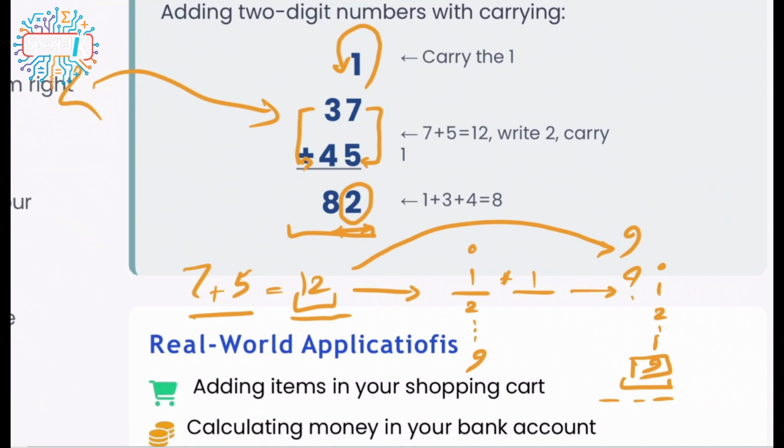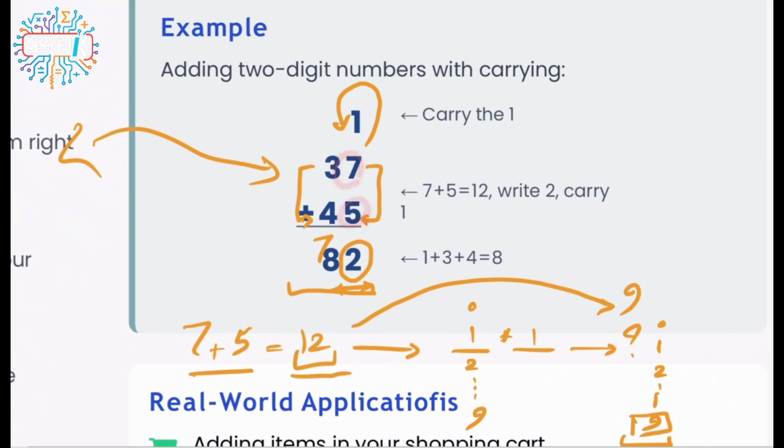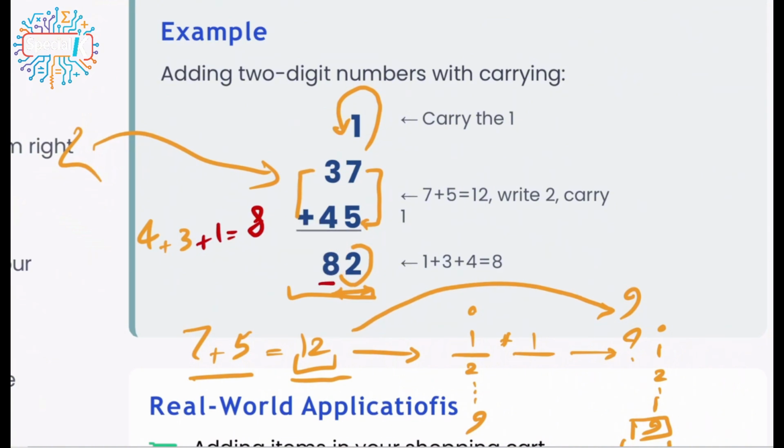I have 4 plus 3, which is equal to 7. So a very, very simple way is to just write down 7, which makes the final answer 72. But we shouldn't forget that when we did 7 plus 5, we had 1 as a carry number. That 1 is going to be added to 4 plus 3. It means that right now I don't have just 4 plus 3, I have an additional 1, which is going to give me 8. That's why the final answer, instead of just 72, would be 82.